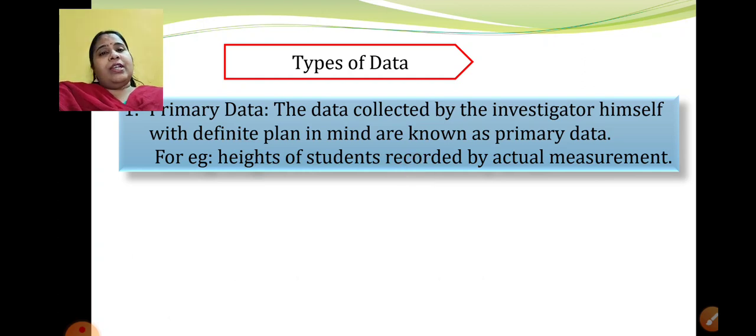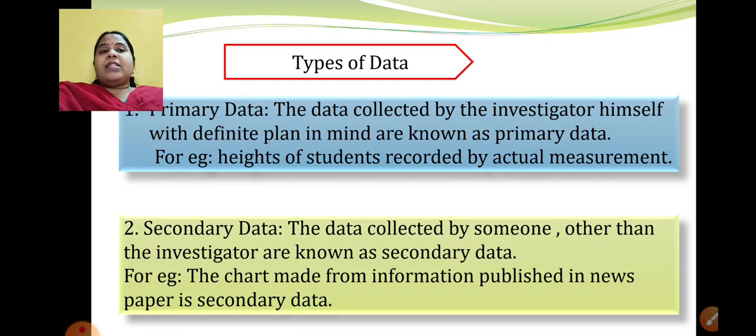Okay. Then what is secondary data? The data collected by someone other than the investigator are known as secondary data. Now what does that mean? I have given you an example. The chart made from information published in newspaper is secondary data. So from the newspaper, if I collect some information, yes, rainfall in a particular state in 5 different days of a week, and I am presenting it in a form of a chart or a graph, that is not the actual information which is collected by me. My source is a newspaper. Correct? So that type of data is called as secondary data.